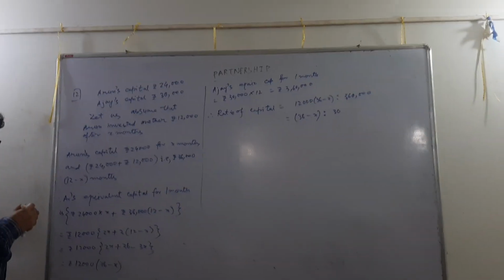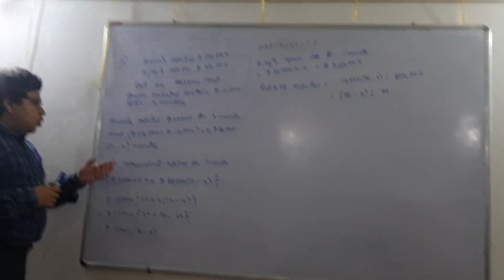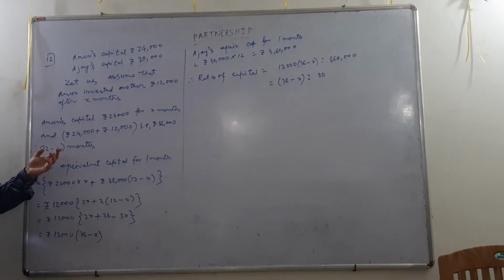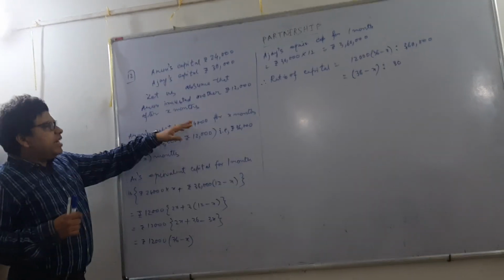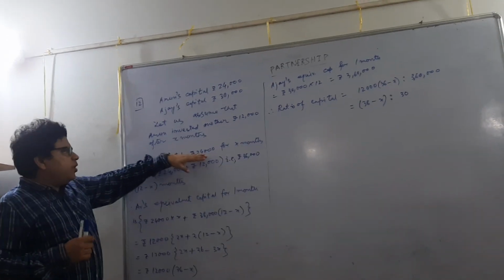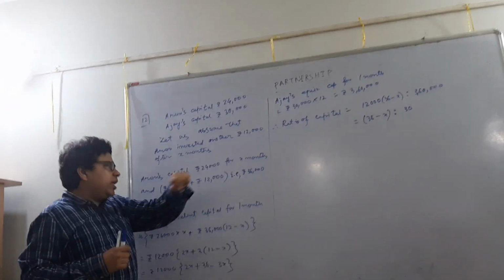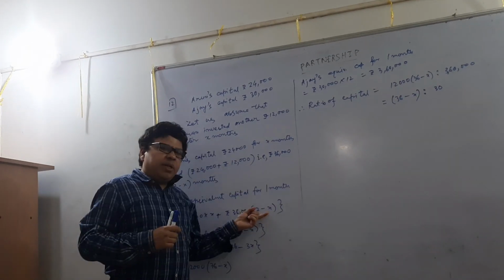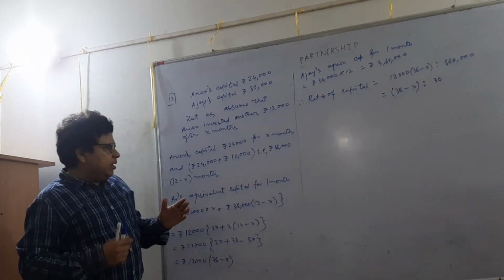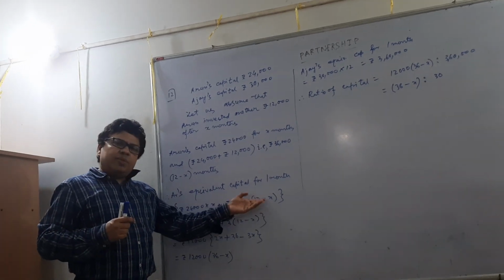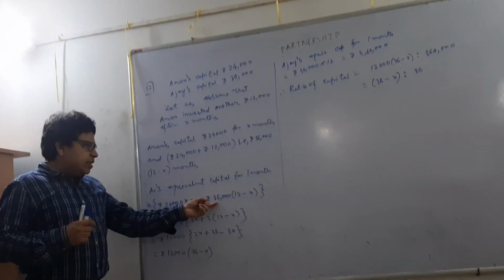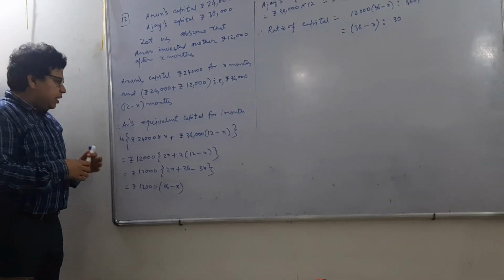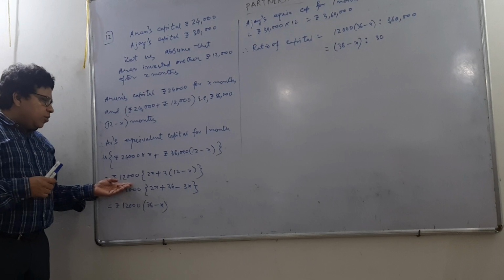So what will be Arun's equivalent capital for 1 month? It will be rupees 24,000 into X, because rupees 24,000 was in the business for X months, and rupees 36,000 into 12 minus X months. Remaining months in the year is 12 minus X. So to make the calculation easier, I took rupees 12,000 common.